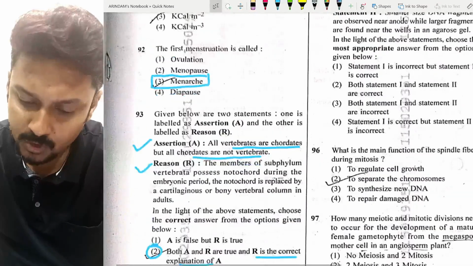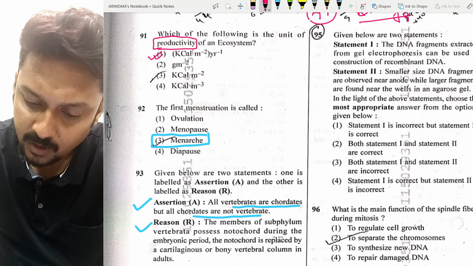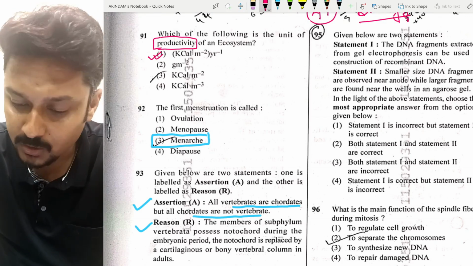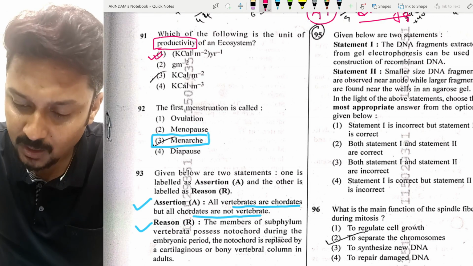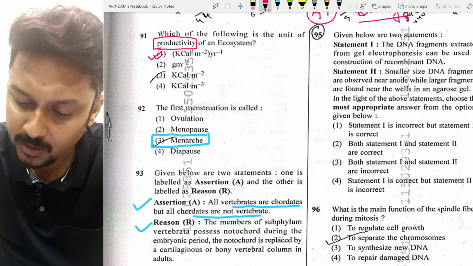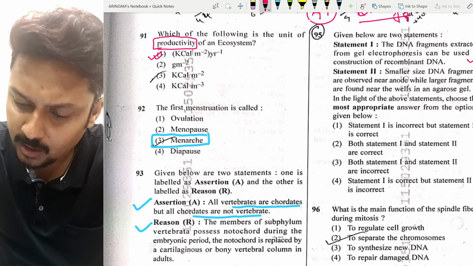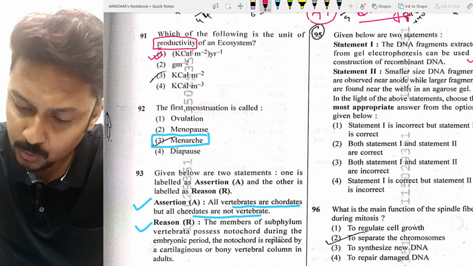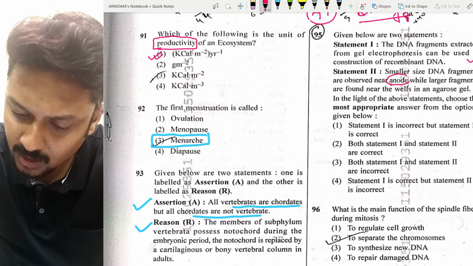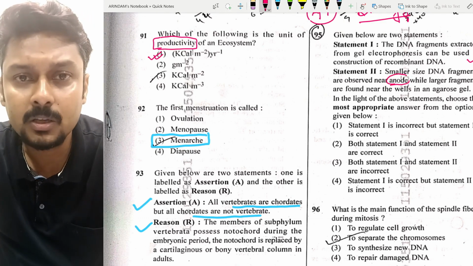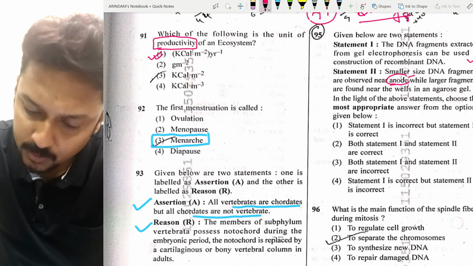Now, if we check question number 95, it's a statement 1 and statement 2 based question. Statement 1: the DNA fragment extracted from the gel electrophoresis can be used in the construction of recombinant DNA. Correct statement. Statement 2: smaller size DNA fragments are observed near the anode. See, in our NCERT, the terms anode and cathode are not given; positive charge and negative charge are given. So the anode is positively charged.